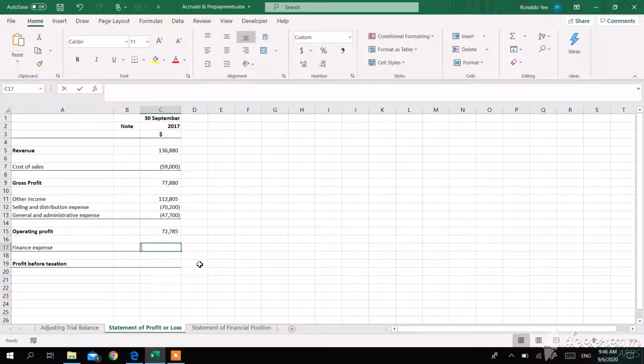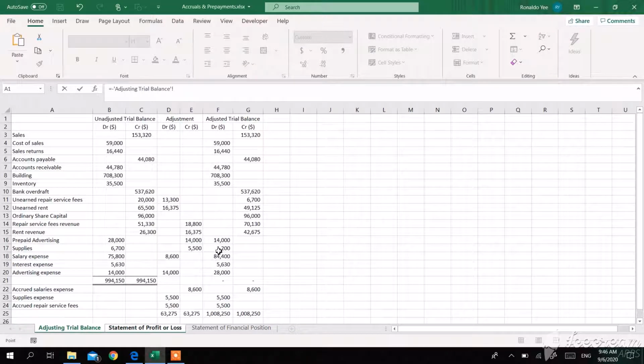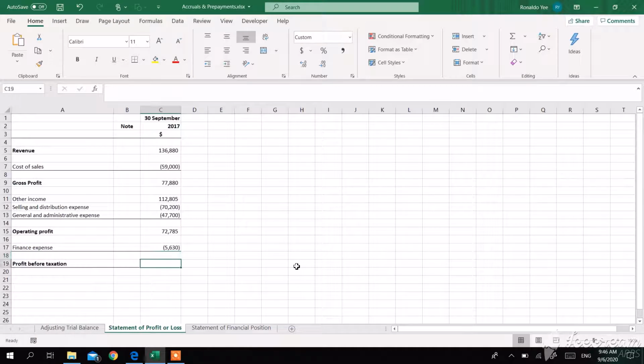Finally, finance expense. We look for an interest expense figure here. Yes, there's an interest expense figure here. So our net profit before tax will be this plus this equals $67,155. Here I use the expenses by function analysis. You can use the expenses by nature analysis if you want to. Just make sure that the net profit before tax is the same.